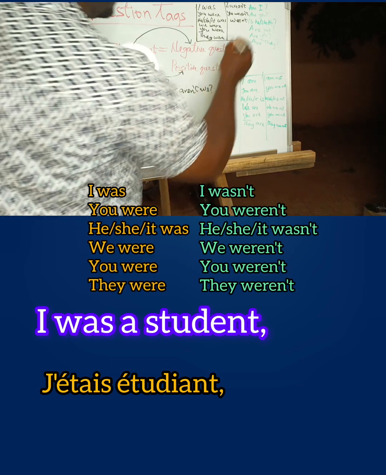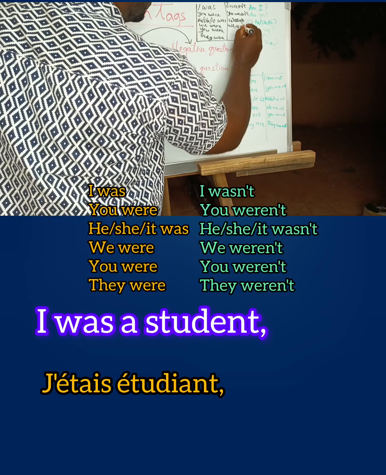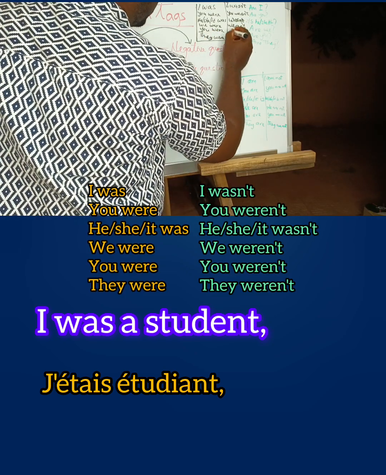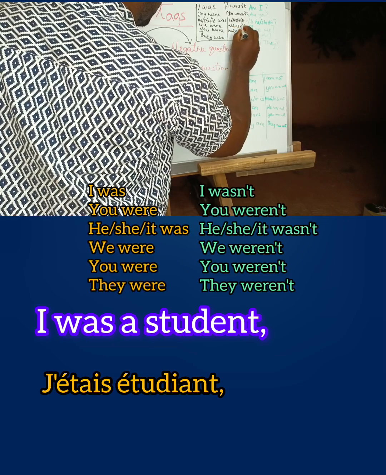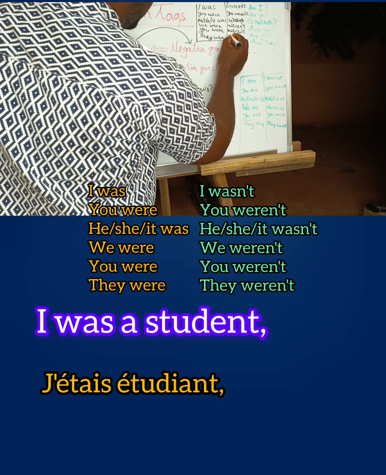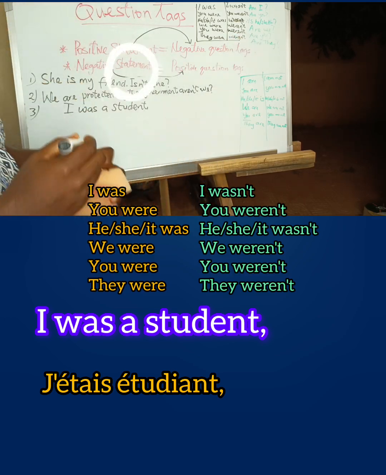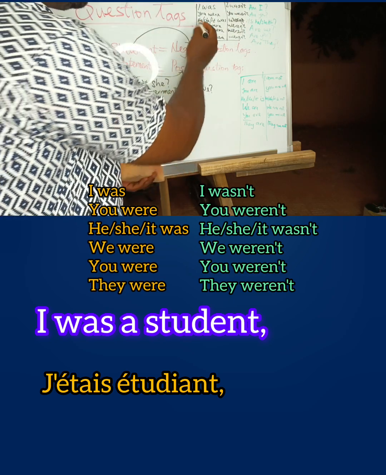Do you understand? We were not, we weren't. You were not, you weren't. They were not, they weren't. That's the negative form of the past tense of the verb to be.